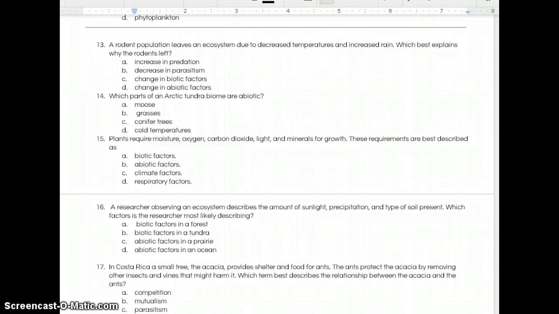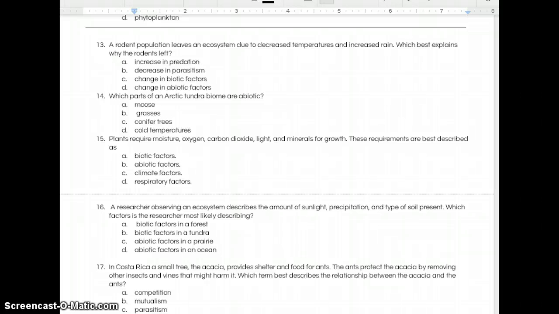Number 13. A rodent population leaves an ecosystem due to decreased temperatures and increased rain. Which best explains why the rodents left? A, increase in predation, B, decrease in parasitism, C, change in biotic factors, D, change in abiotic factors. Number 14. Which parts of an Arctic tundra biome are abiotic? A, moose, B, grasses, C, conifer trees, D, cold temperatures.